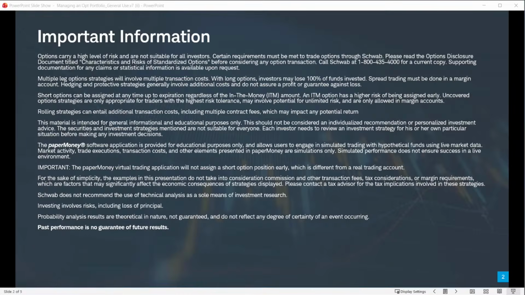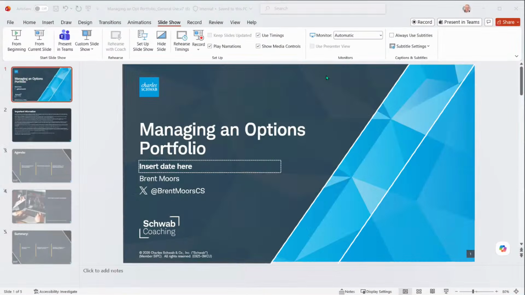Paper money software application, which is what we will be using, is provided for educational purposes only. And I recommend paper money, trying out some of these strategies on this. Schwab does not recommend the use of technical analysis as a sole means of investment research. All investing involves risk, including loss of principal. Past performance is no guarantee of future results.